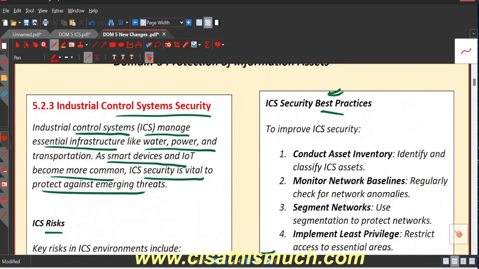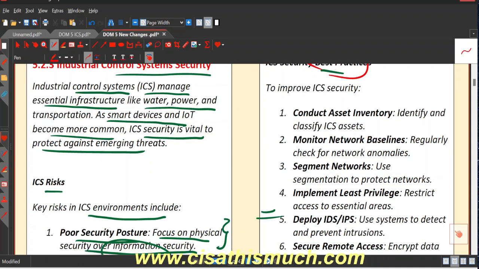Next are your ICS best security practices, or controls. To improve ICS security, we need to have a lot of controls. Again, we have seen in the past all the controls normally applicable to ICT. Now we will use this term ICT, information and communication technologies. All these controls are valid for your ICS as well, whether it's firewalls, IDS, IPS, encryption, anti-malware, antivirus, BCP or disaster recovery, network segmentation, least access, all those things. Whatever is valid for other systems is also valid for your ICS, right?